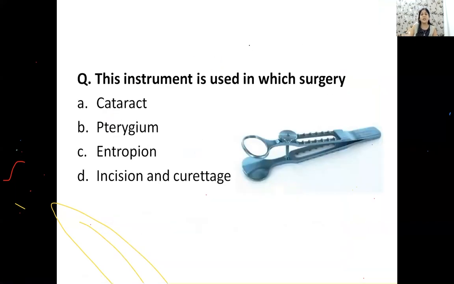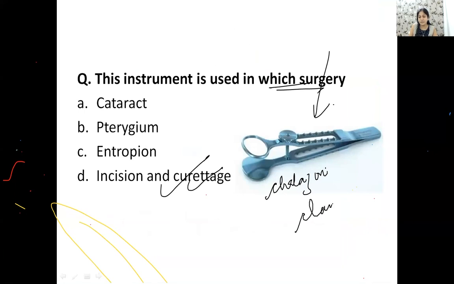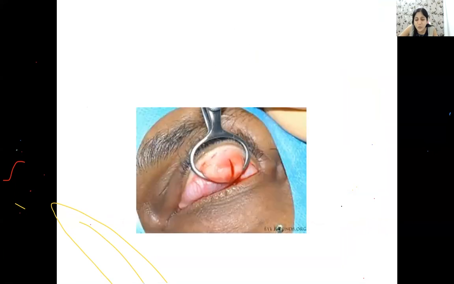This is how your chalazion clamp looks. Somebody said chalazion clamp. This is the instrument which is used for incision and curettage. The fenestrated end comes on the conjunctival side.